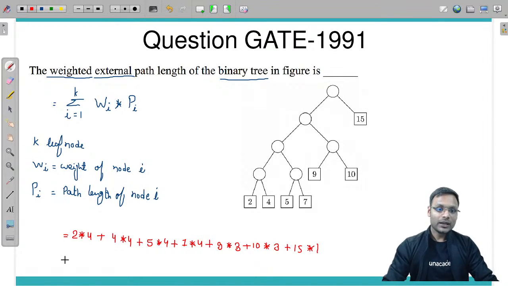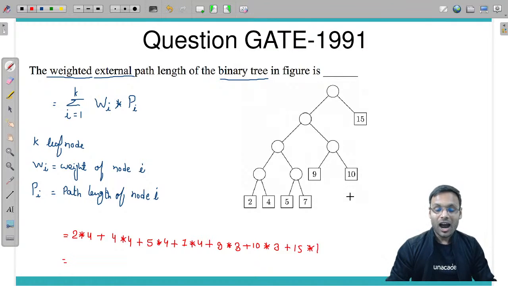Can you calculate it? Compute how much it is.